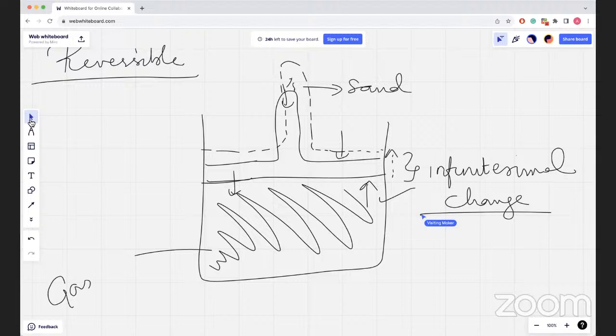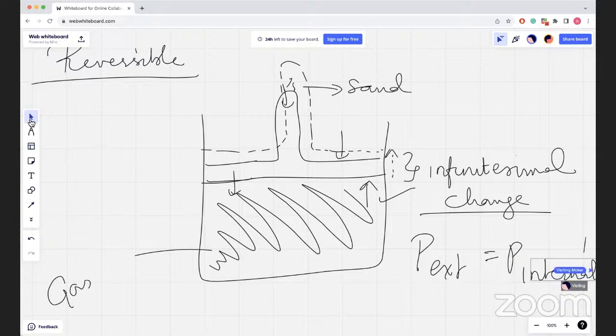The necessary condition for reversible compression is P external is equal to P internal plus dP. And for reversible expansion, P external is equal to P internal minus dP.